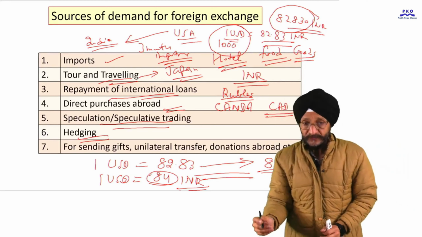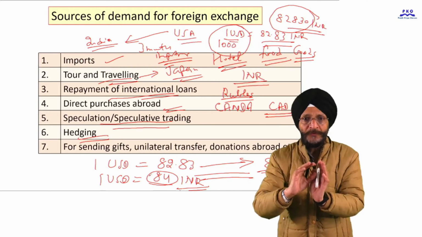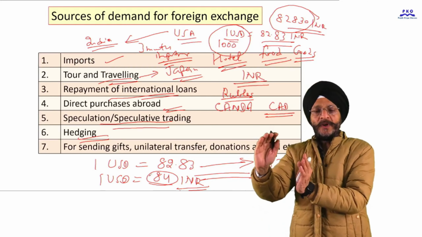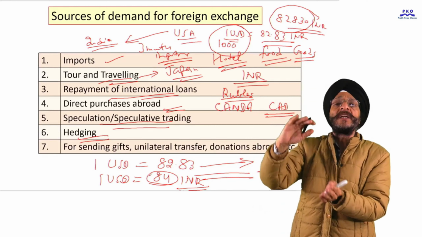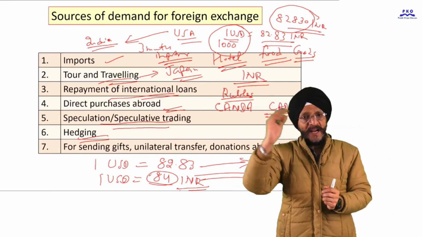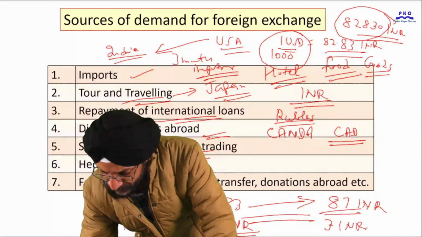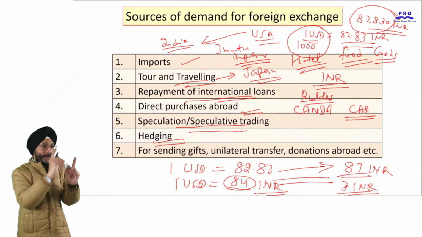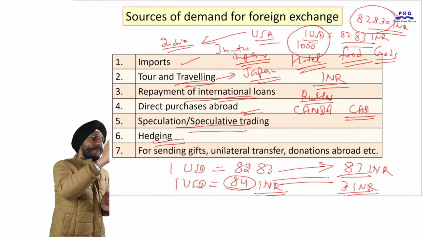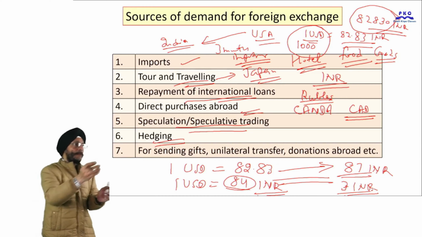So here, the businessman is thinking that the price of the US dollar in relation to the Indian rupee will increase, and it may happen. So to avoid that risk, there is a difference of 3 Indian rupees per US dollar, which he thinks he will have to pay extra if he does not enter into a forward market contract.